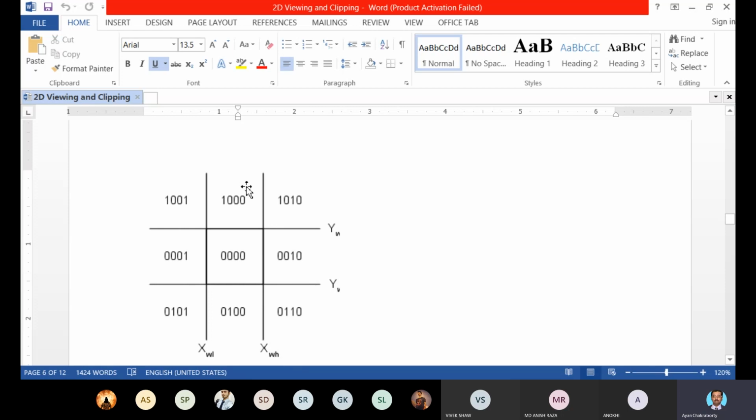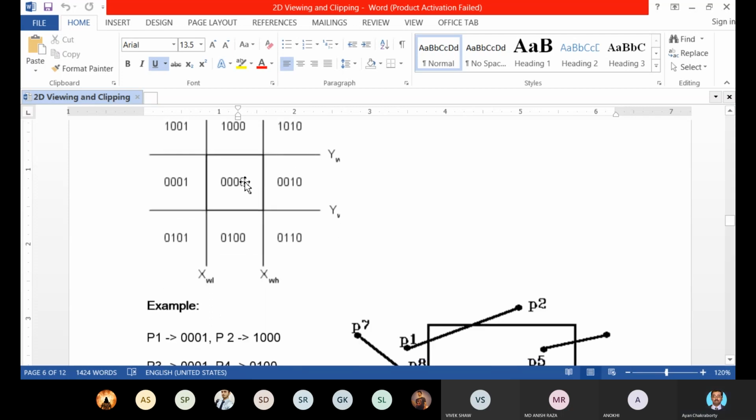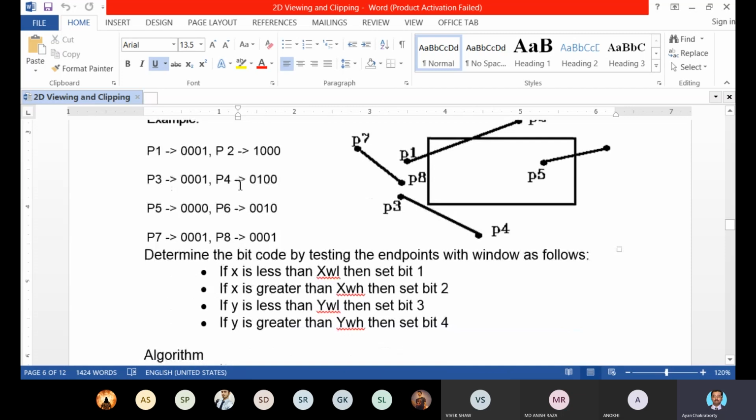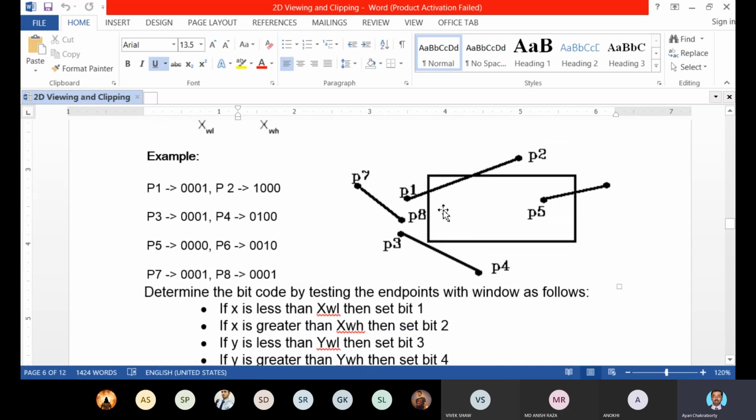Now we have explained the condition for total visibility and total non-visibility. Now the last one remaining is partial visibility. Let's see. As per this example, the partially visible lines are P1, P2, P5, P6. These two lines are partially visible.